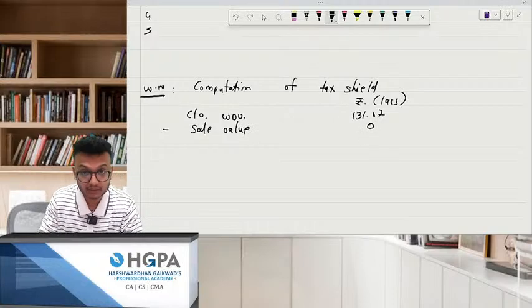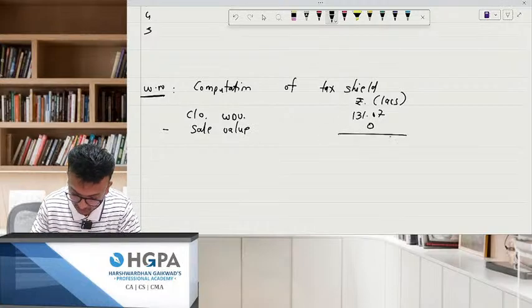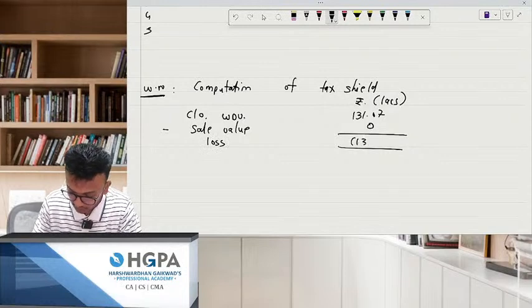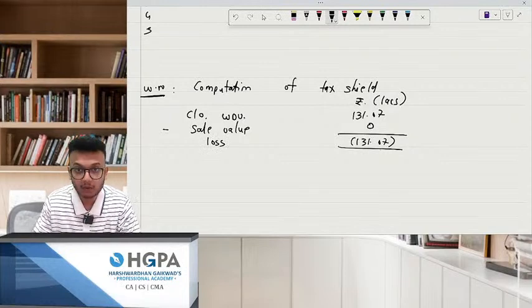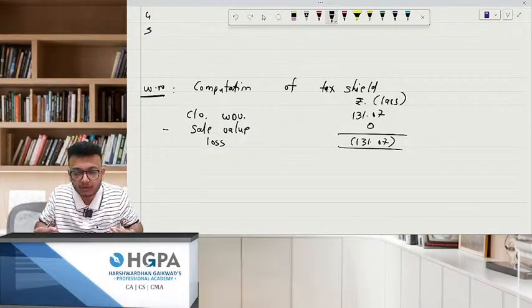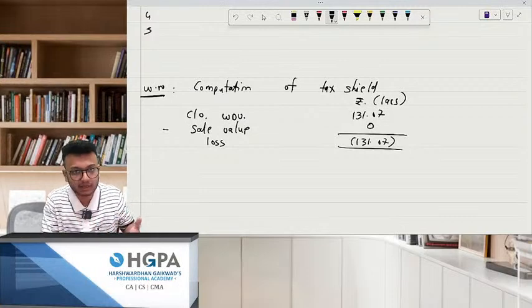This is 0 because scrap is 0 over there. Now please tell me how much is my loss. My loss is the total 131.07. So how much tax shield will I get? Obviously I'll get the entire tax shield at 50% on this, because my closing WDV was 131.07 lakhs. When I went to sell it, I did not get anything, so everything was lost.